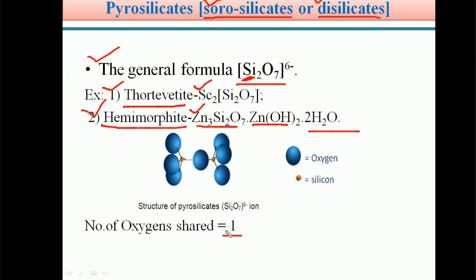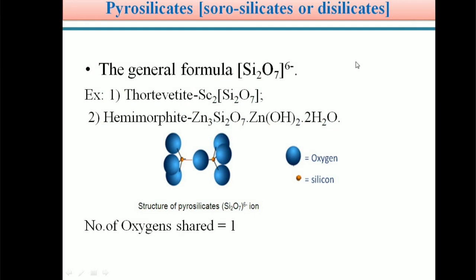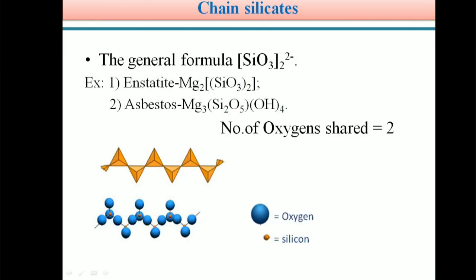So the number of oxygens shared in the case of pyrosilicates is 1, one oxygen atom shared between adjacent silicons. So this is the second type of classification of silicates, pyrosilicates. Next type is chain silicates.